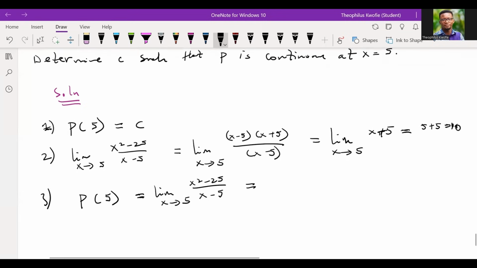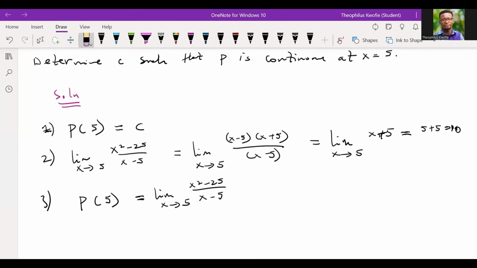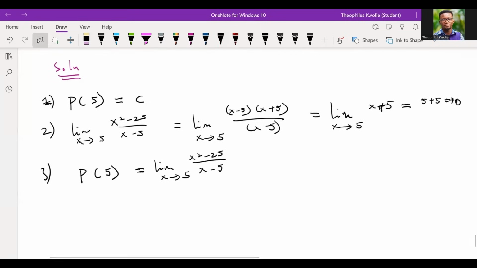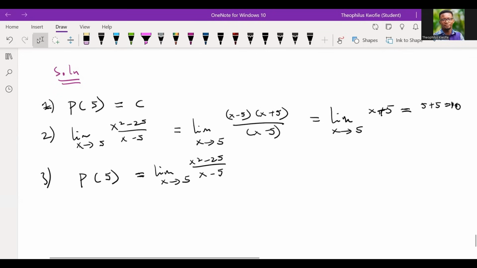But now the question is, since we want to find c, okay? It says that we should determine c such that p is continuous. So, all right, it has been said that p is continuous, right? And the third condition has to be satisfied. But what did we get for c? The function being evaluated at 5 was c. But what about the limit? What did we get for the limit? We had 10. So it means that the value of c is 10. Please, do we all understand this?